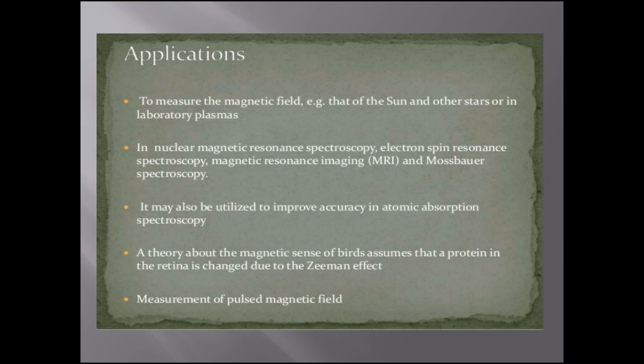It may also be utilized to improve accuracy in atomic absorption spectroscopy. The theory about the magnetic sense in birds assumes that a protein in the retina is changed due to the Zeeman effect. The measurement of pulsed magnetic fields.